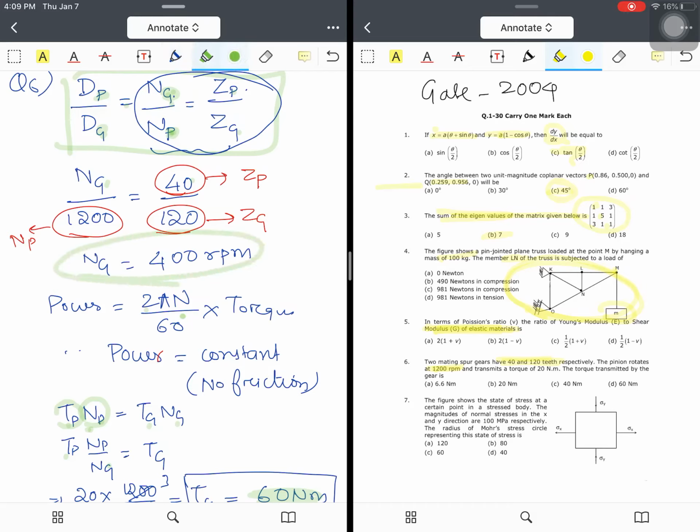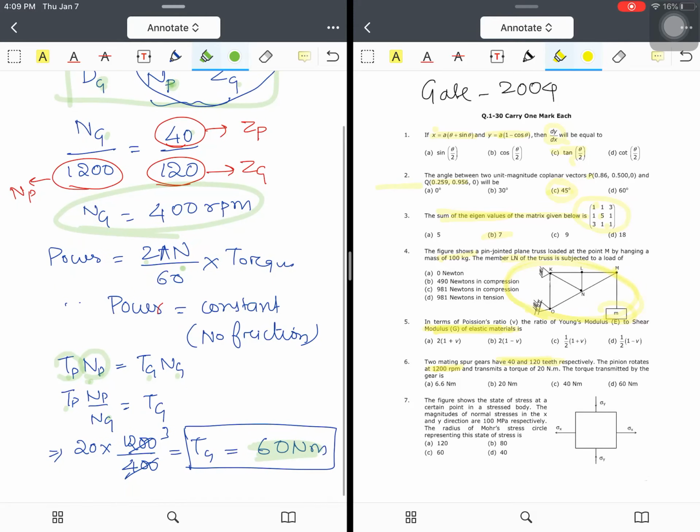Now power is equal to 2 pi n by 60 into torque. So I can correlate simply that power is equal to torque into RPM, where RPM can be written as 2 pi n by 60, and n is radians per minute in this case. Anyways, we can say Tp into Np is equal to Tg into Ng. Why? Because 2 pi by 60 is a constant, and they have not mentioned anything regarding the power.